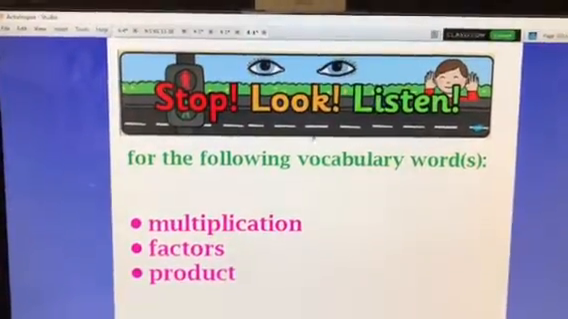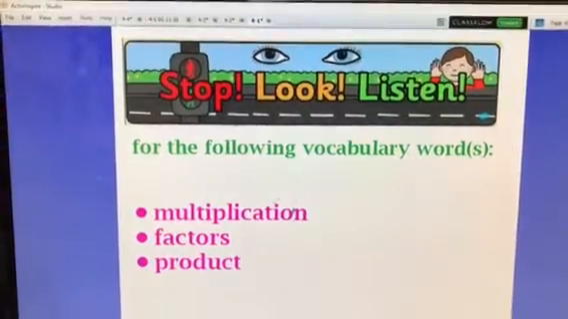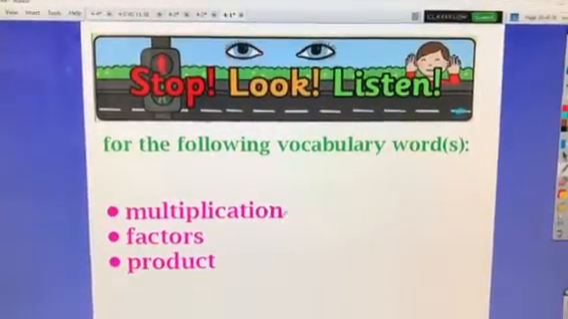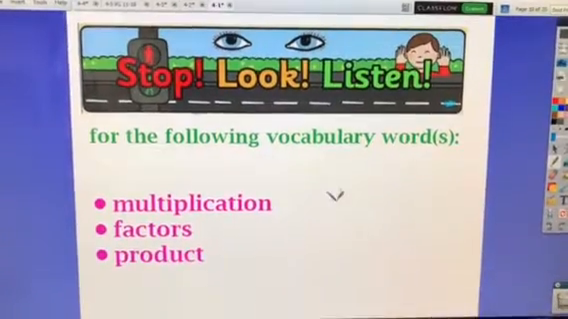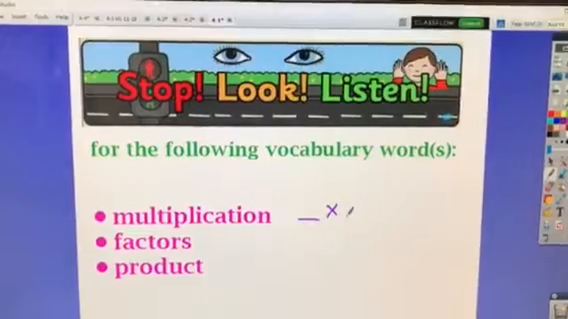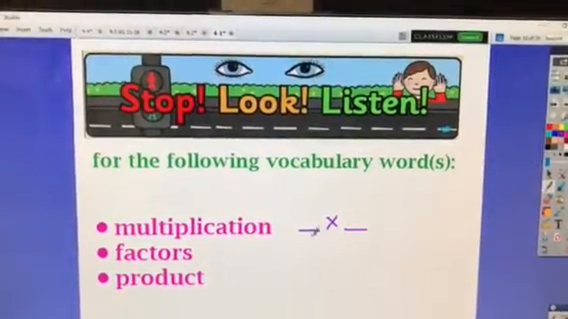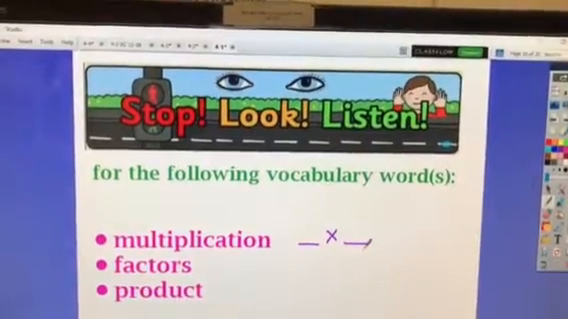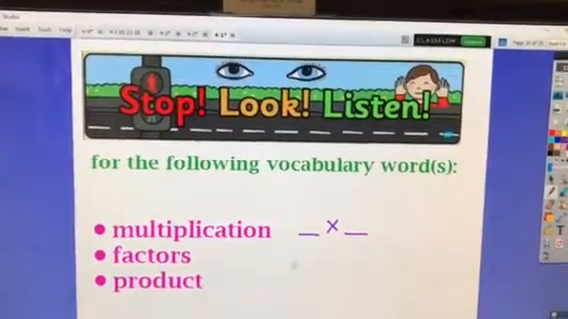So stop, look, and listen for the following vocabulary words. Multiplication. You might have had some instruction on this in 2nd grade, but it's when we have a digit and we multiply it by another digit. We're saying how many groups times how many are in each group, and then that gives us an answer.